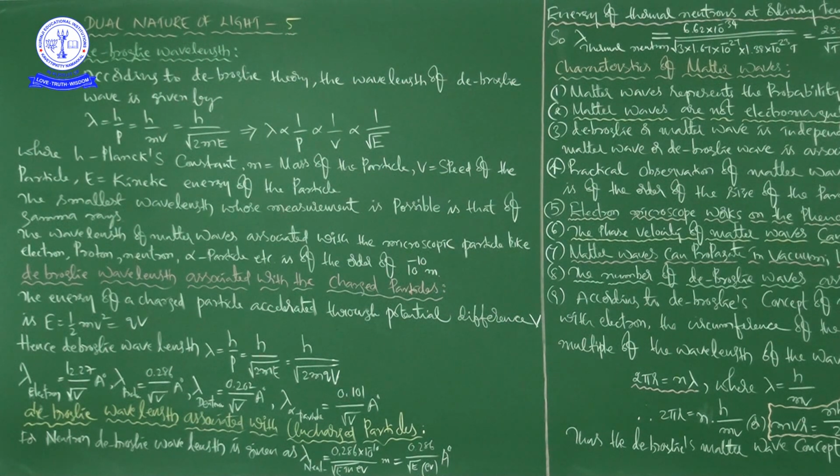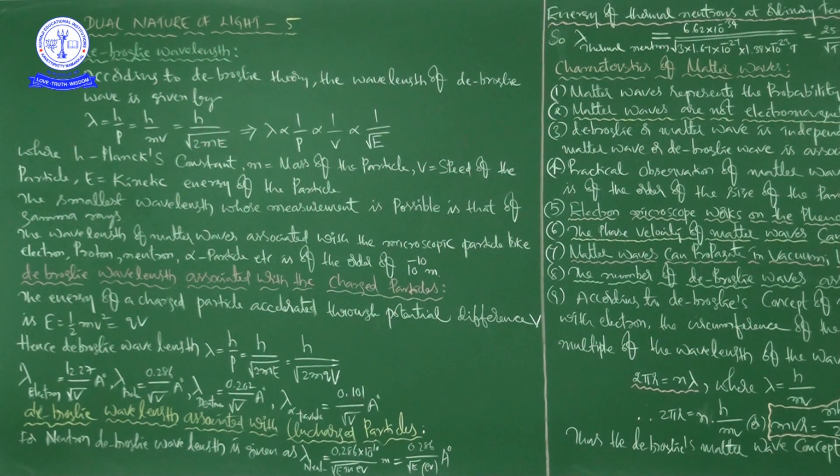See this next: the smallest wavelength whose measurement is possible is that of gamma rays. For example, you can take electron, proton, neutron and alpha particle, but generally the smallest wavelength whose measurement is possible is that of gamma rays.